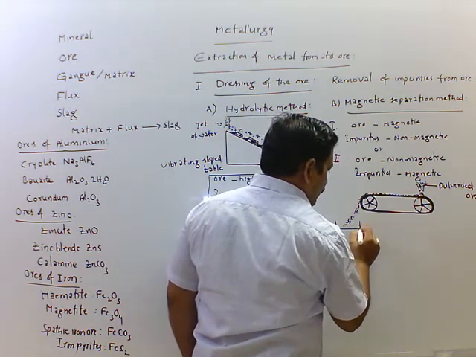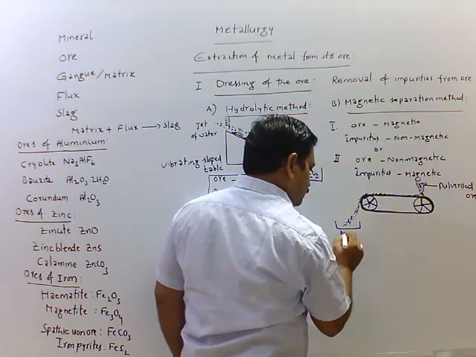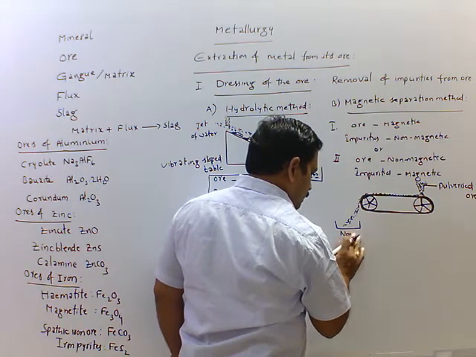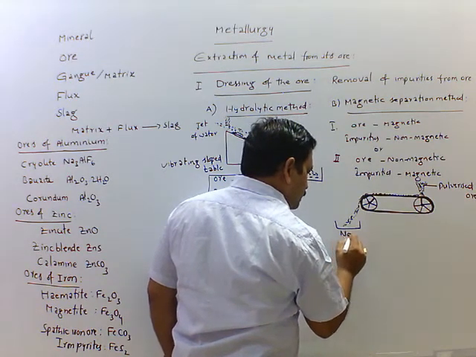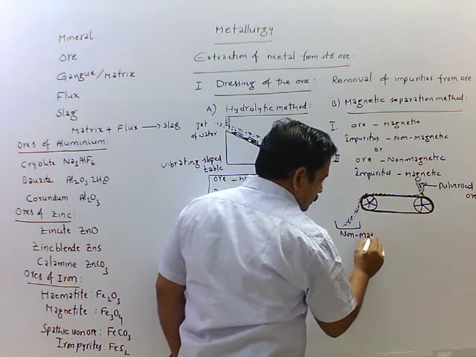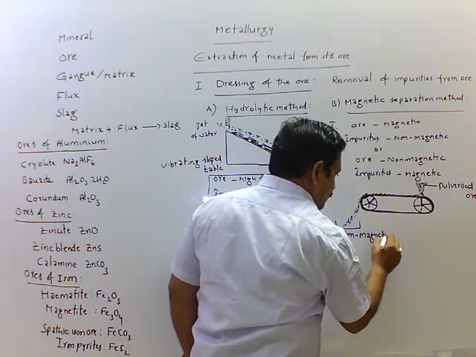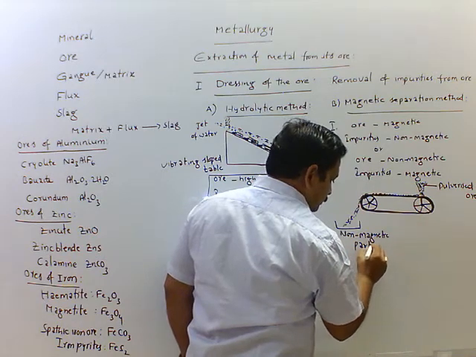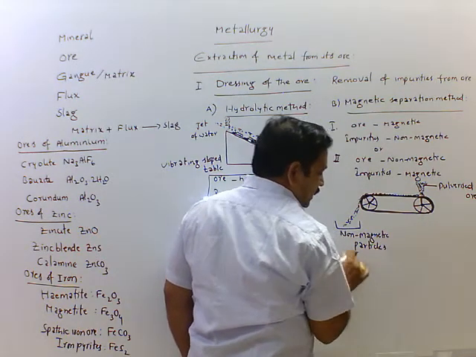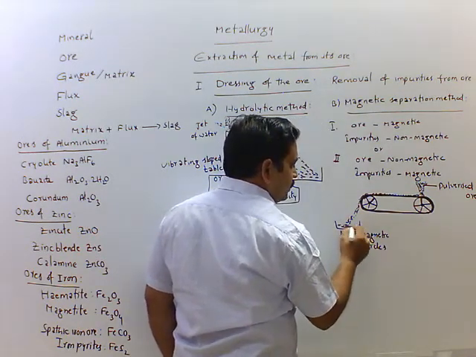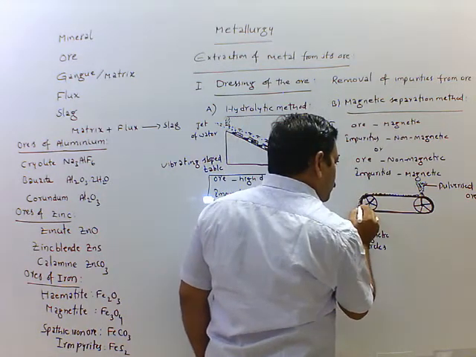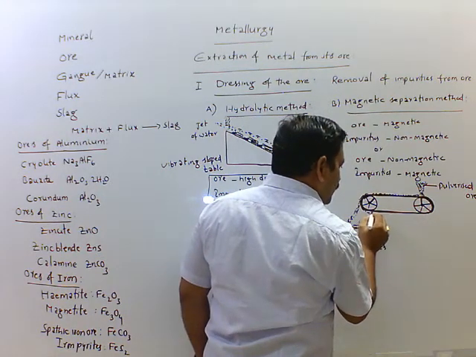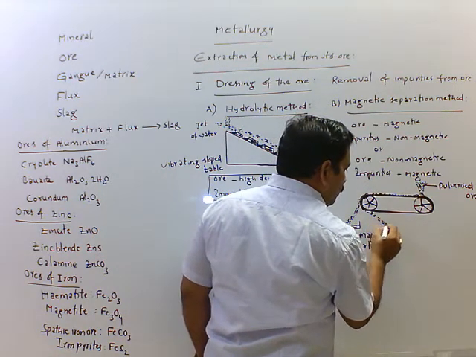This is collected here. These are non-magnetic particles, whether it is ore or impurities. Now, magnetic particles are nearer to the wheel.